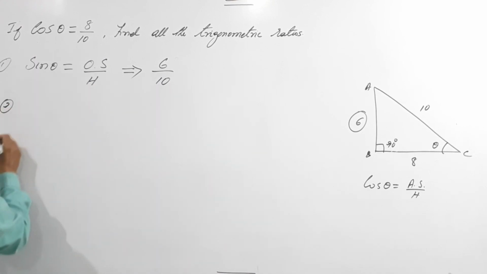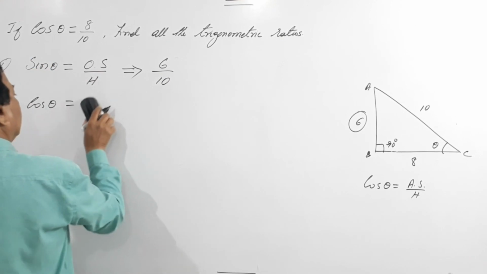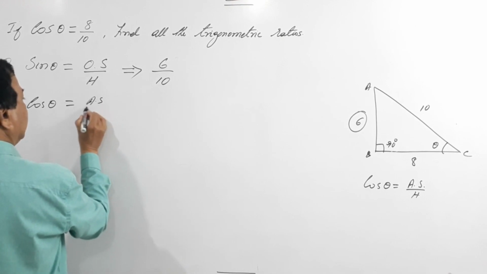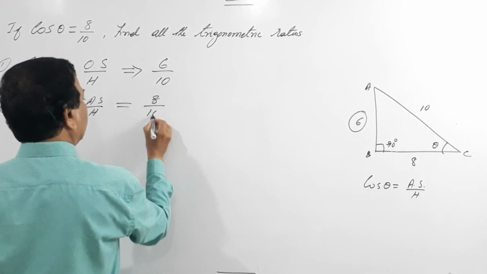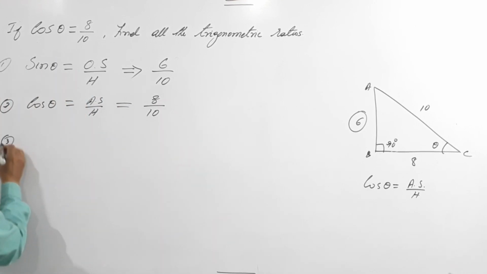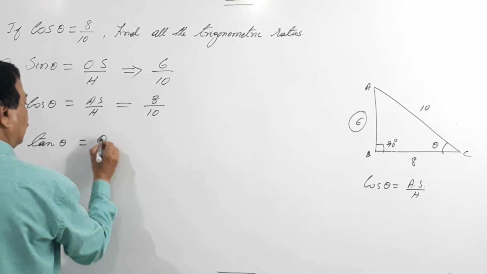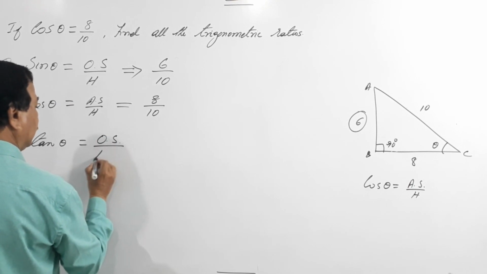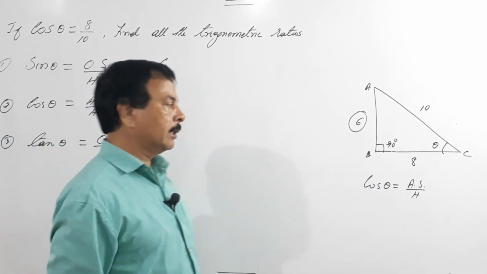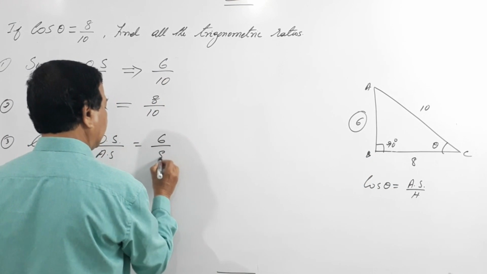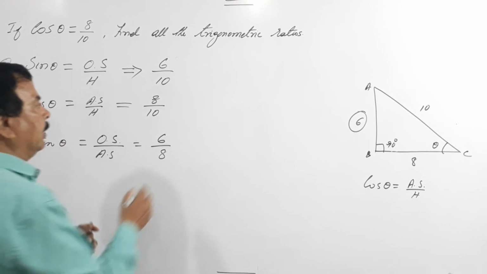Then second one, cos theta, which is already given, equals adjacent side by hypotenuse, which is 8 by 10. Third one, tan theta, that is opposite side by adjacent side. Opposite side is 6, adjacent is 8, so 6 by 8. So the other way is what?